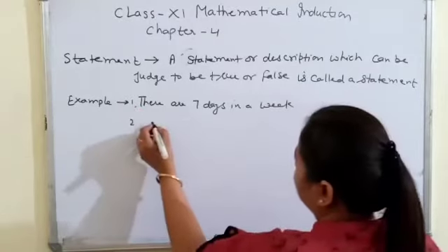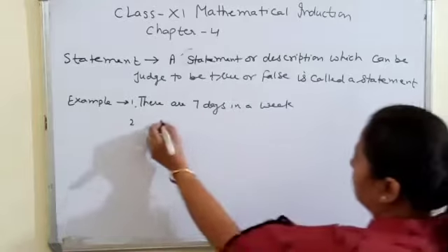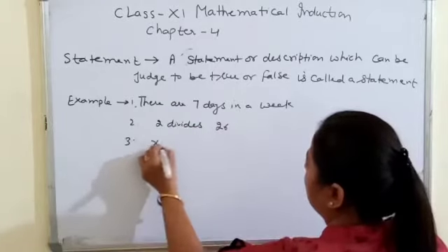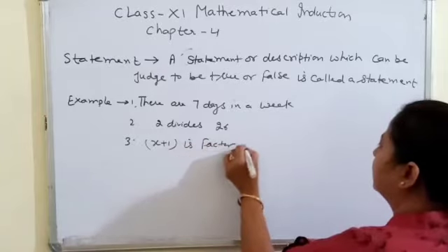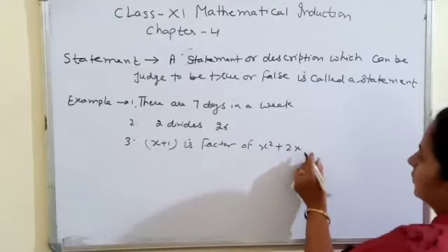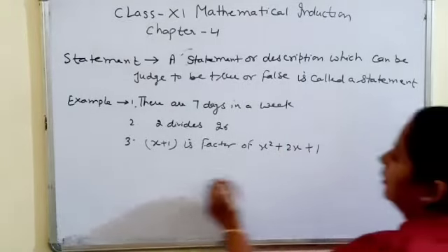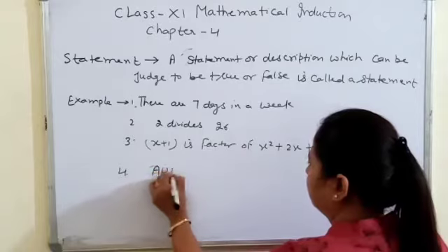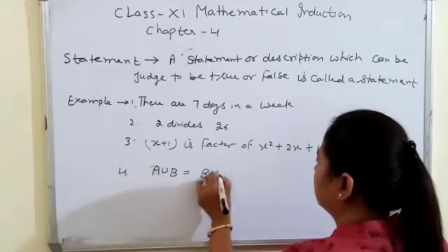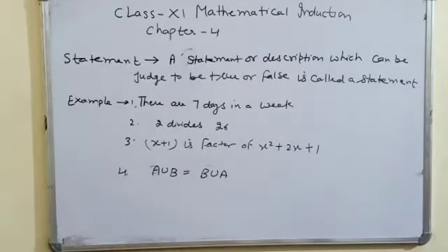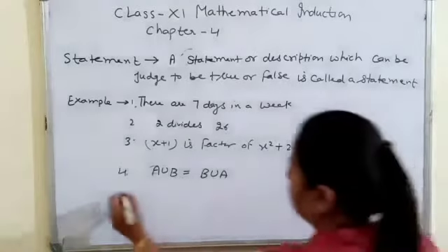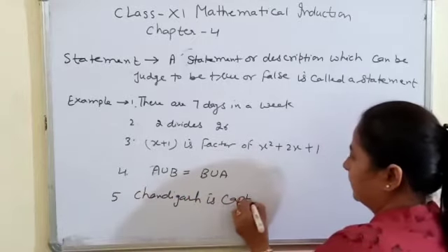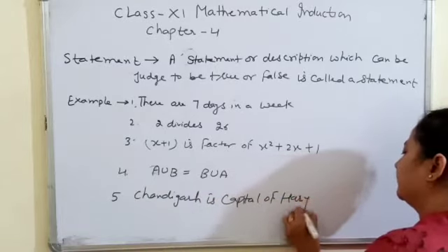Second example, 2 divides 26, or x plus 1 is a factor of x square plus 2x plus 1, or we can write A union B equal to B union A. A union B is equal to B union A, or we can write Chandigarh is capital of Haryana, Punjab.